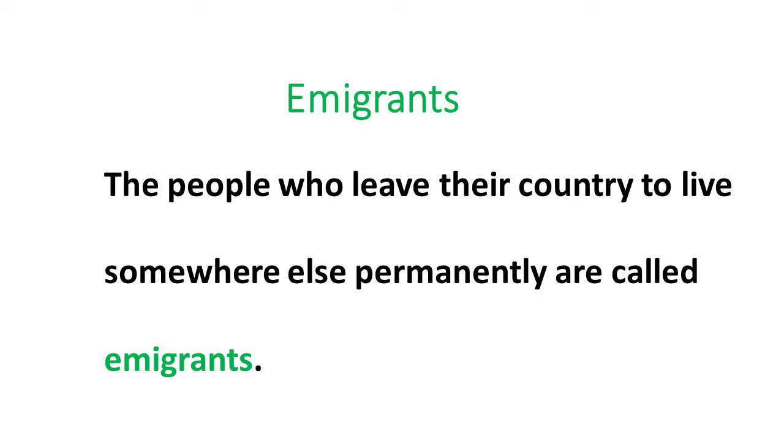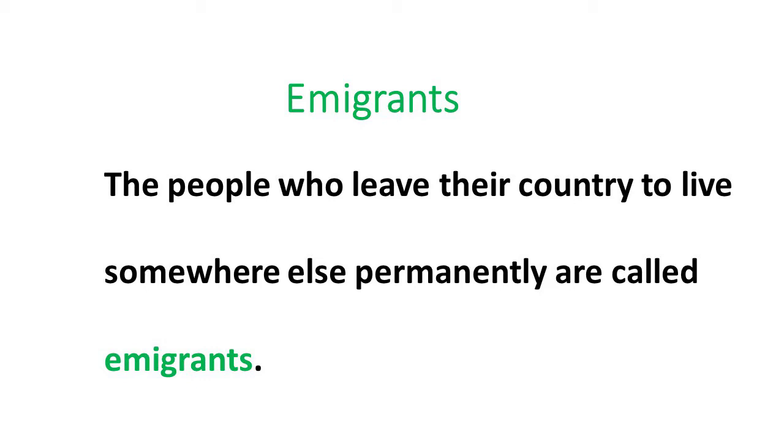People who leave their country to live somewhere else permanently are called immigrants, right? Sometimes some conditions may occur that we have to leave our country. For example, you leave your country India, and you settle down with your parents in the USA, or anywhere else.